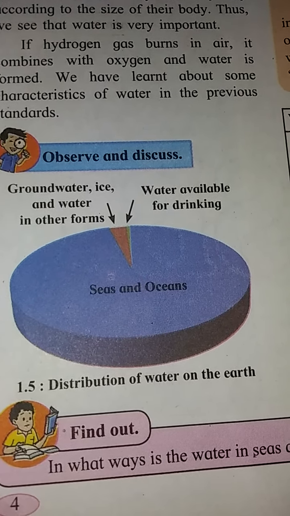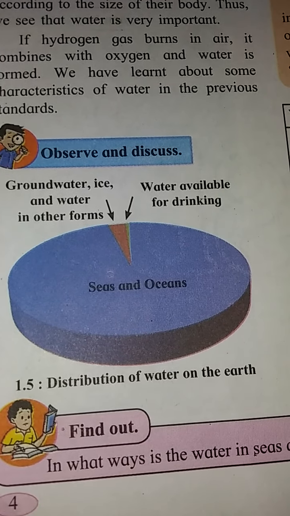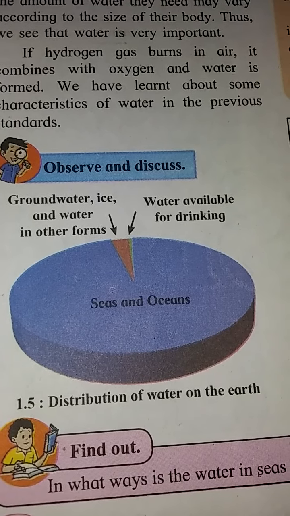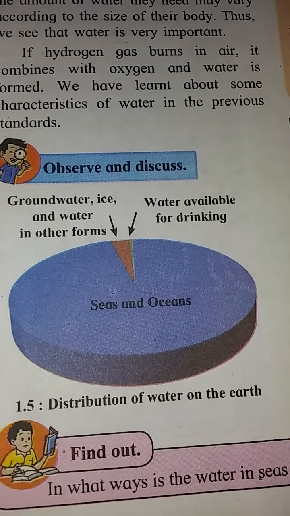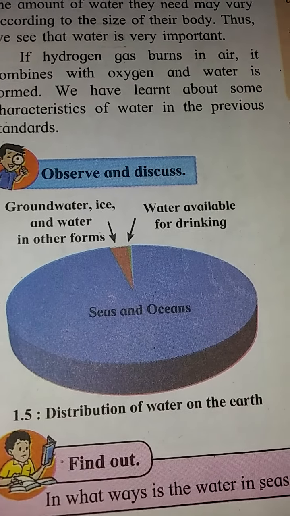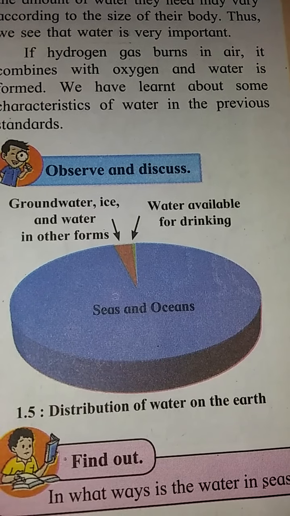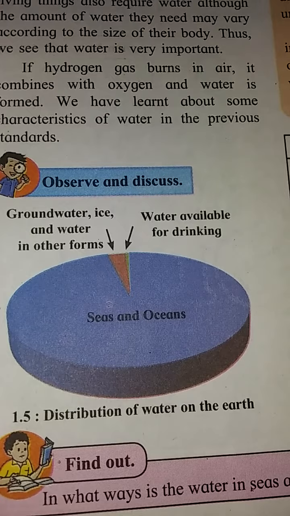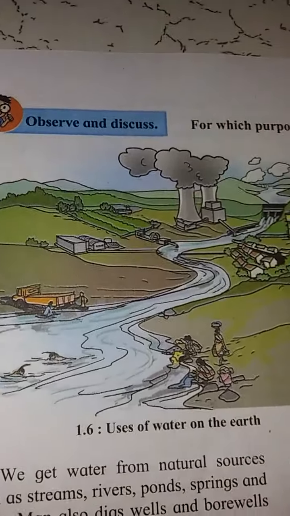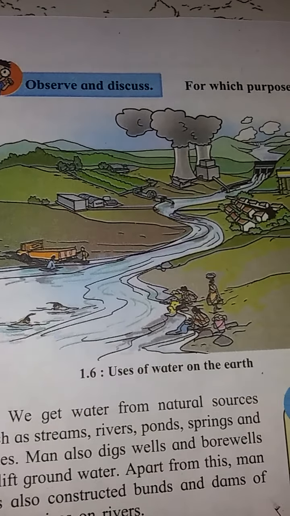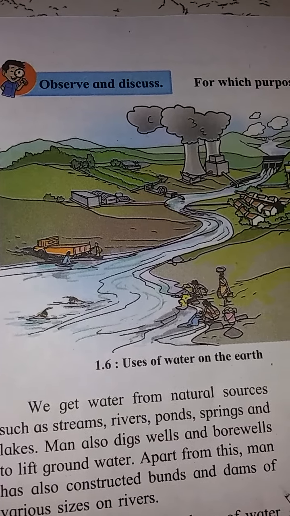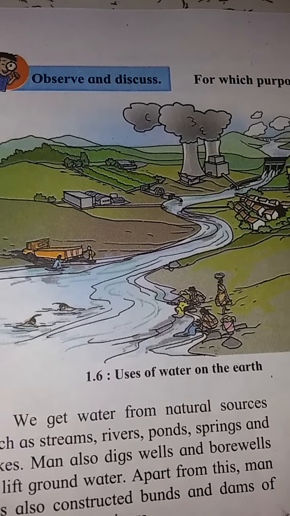A very small quantity of water is available for drinking, and this is enough for all living things. All living things are able to live on this earth. Now observe this picture and see for what purposes water is used. Do other living things use water like we do? We use water in large quantities.